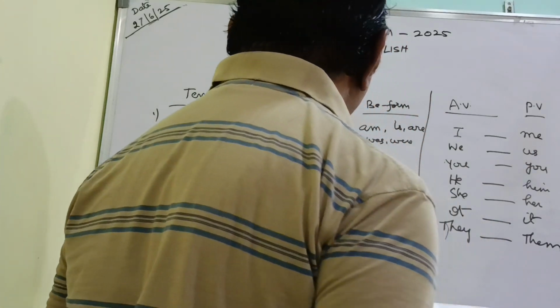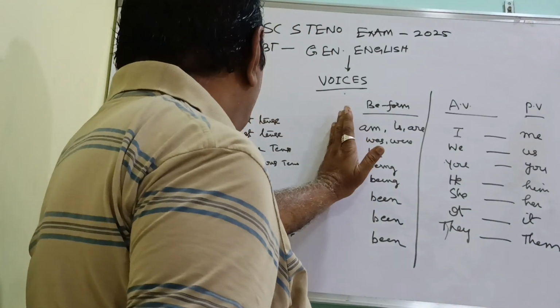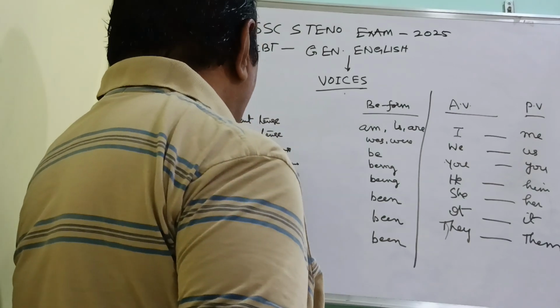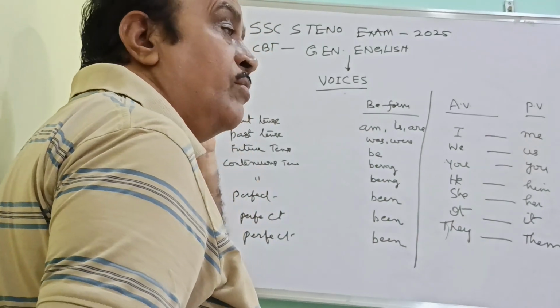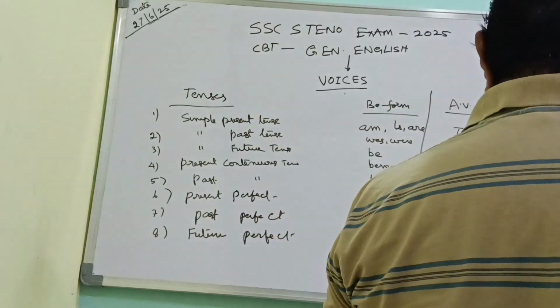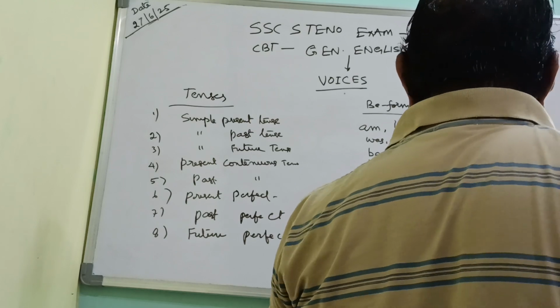So these are the different types of tenses, and what is the B form for that concerned tense. For simple present tense this, past tense this, future tense like this. There are different types of B forms for each tense. In the same way, the subject will also be shown here.